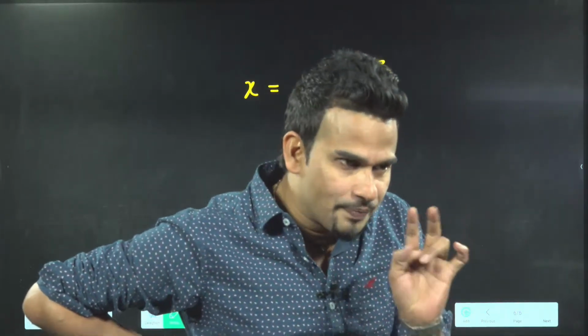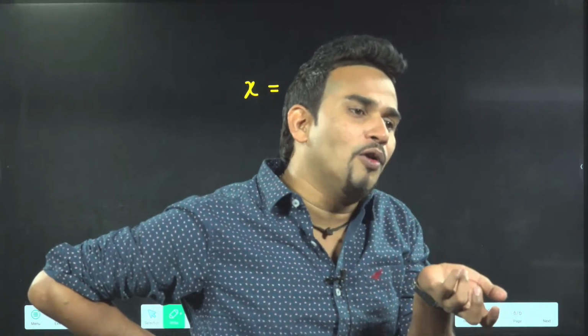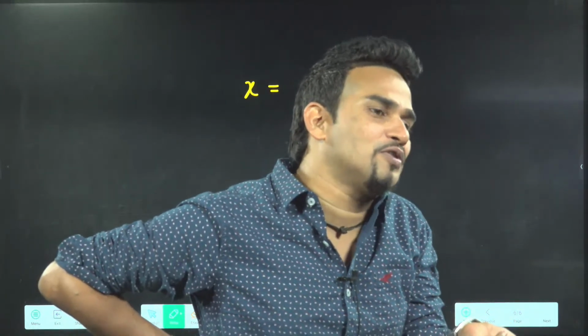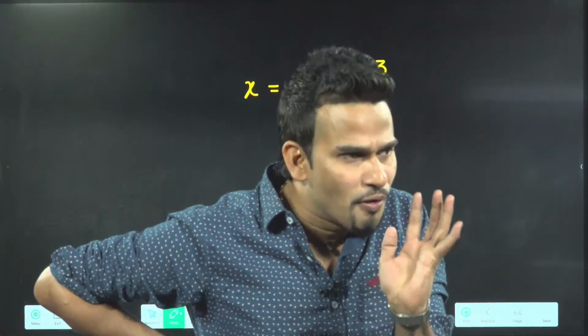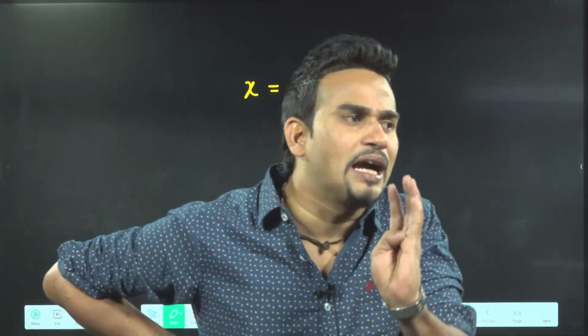So here, it is not t equal to zero. Motion doesn't always start with t equal to zero from rest. Rest means velocity will become zero.